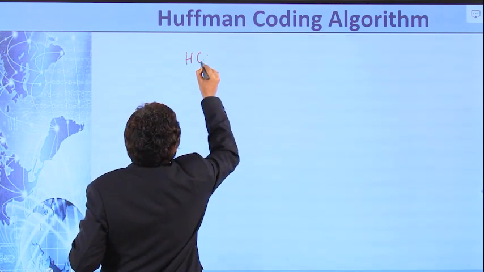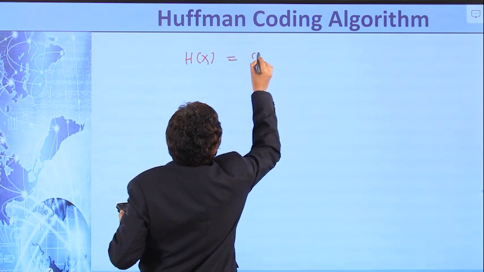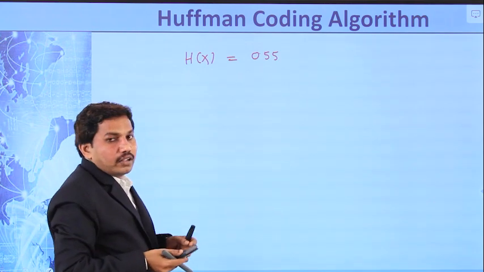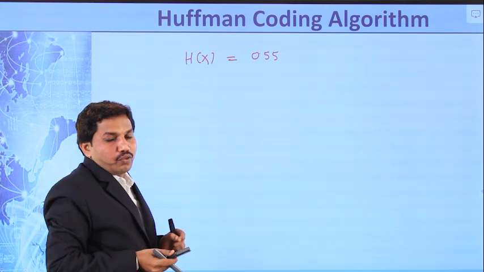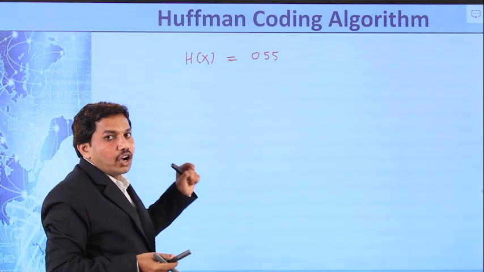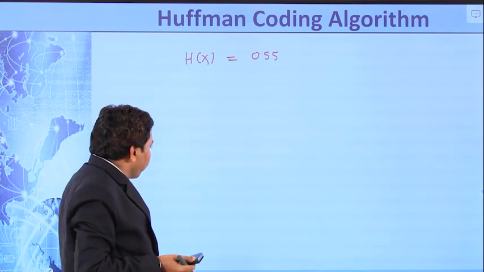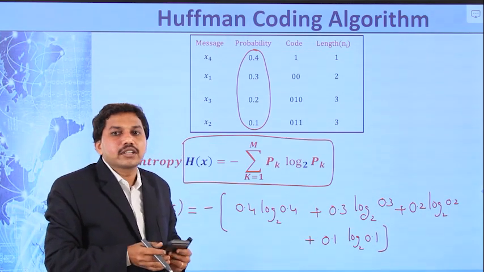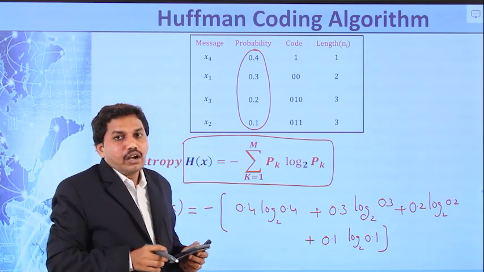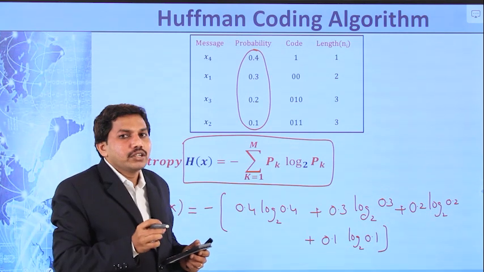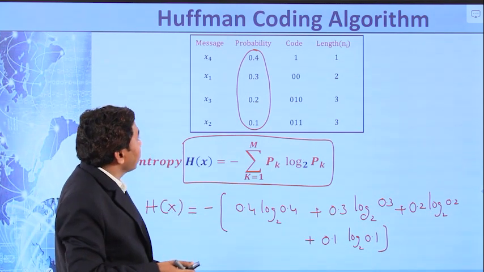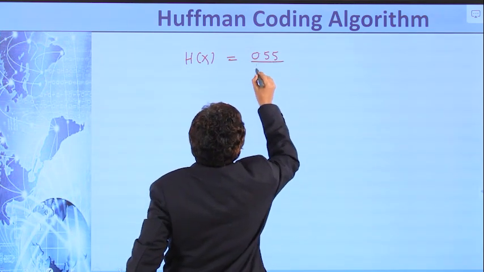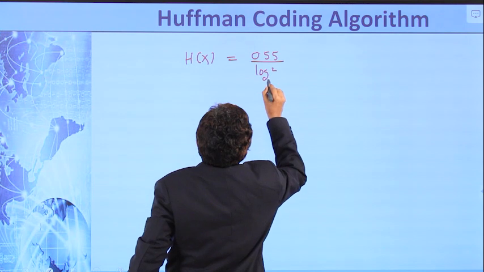H of x equal to 0.55. Look at here carefully. That is base 2. We need to calculate log base 2. So you can type this as is. In our calculator we have log base 10. To convert log base 10 into base 2, the total value is divided by log 2, which is equal to log 2 base 10.